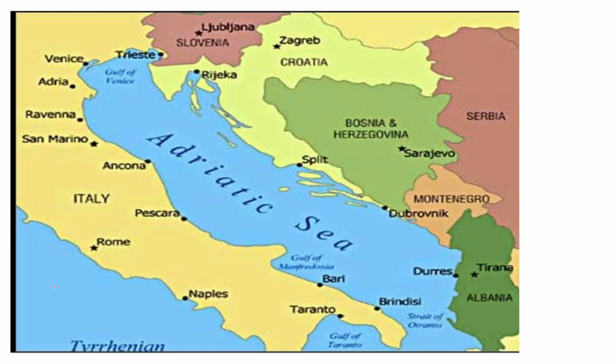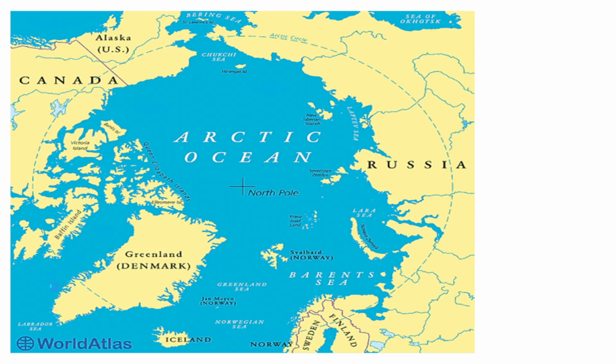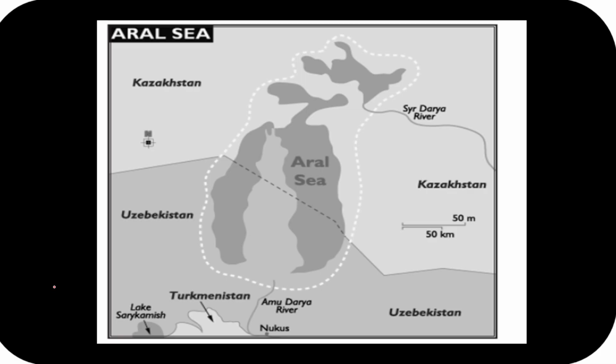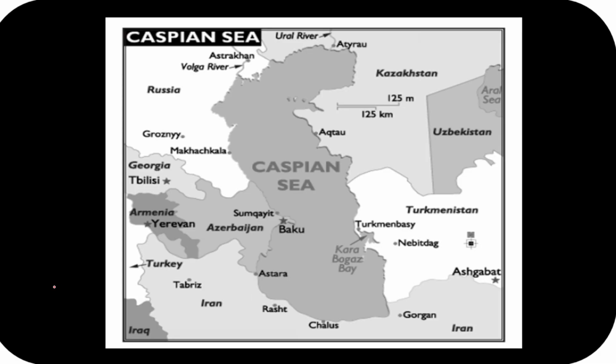Then we will be looking at the Adriatic Sea. Then guys, we will be looking at the Caspian Sea, Baltic Sea will be there guys. Okay, and then we have to look at the Arctic Sea as well. Apart from that, we have to look at the other seas as well, like the Aral Sea, the Sea of Azov or the Black Sea, and which strait will be between them.